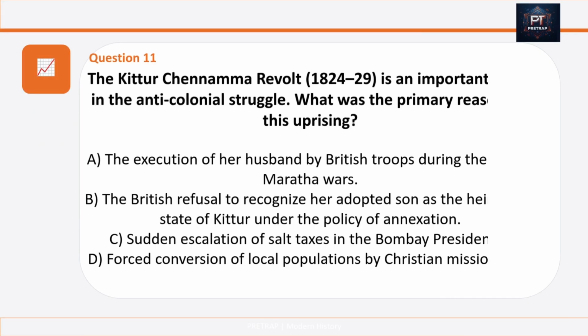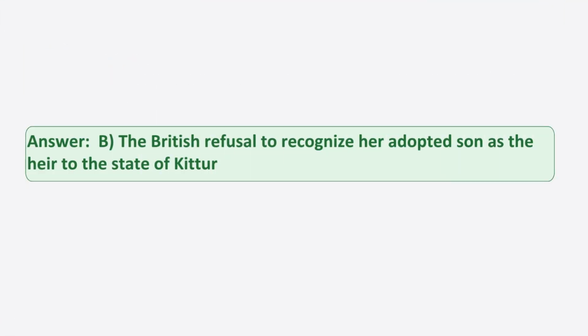Question number 11. The Kittur Chennamma revolt is an important event in the anti-colonial struggle. What was the primary reason for this uprising? Option A, the execution of her husband by the British troops during the Anglo-Maratha Wars. Option B, the British refusal to recognize her adopted son as the heir to the state of Kittur under the policy of annexation. Option C, sudden escalation of salt taxes in the Bombay Presidency. Option D, forced conversion of local population by Christian missionaries. And your answer is option B, the British refusal to recognize her adopted son as the heir to the state of Kittur.